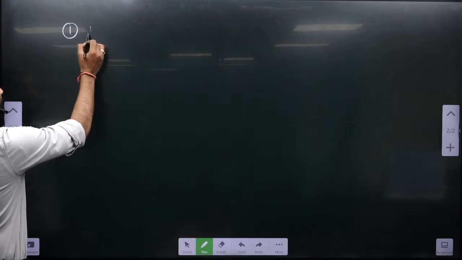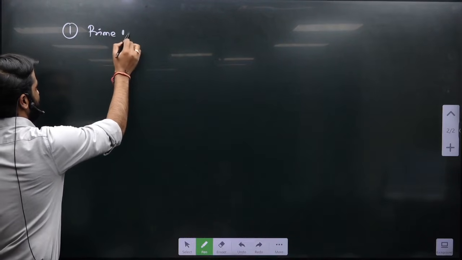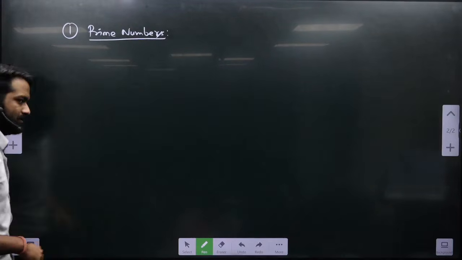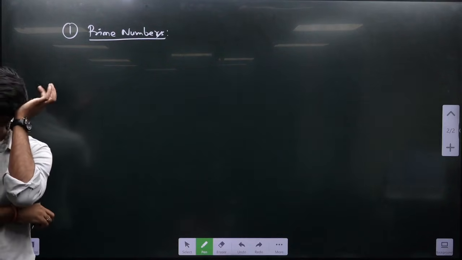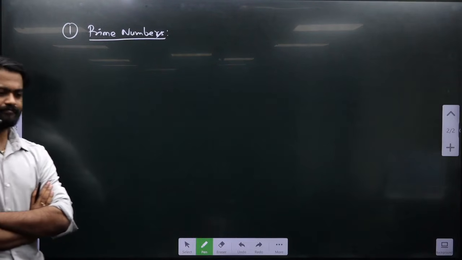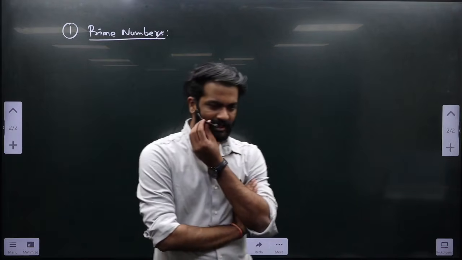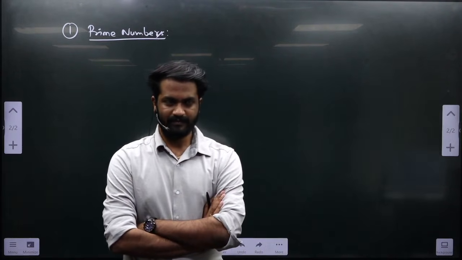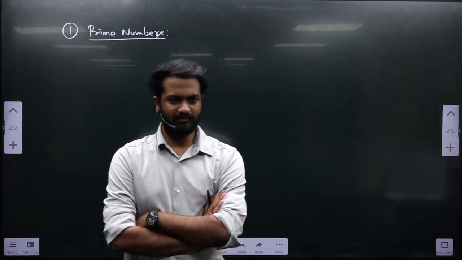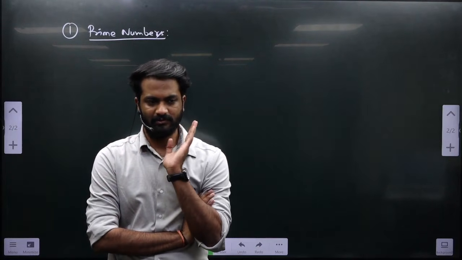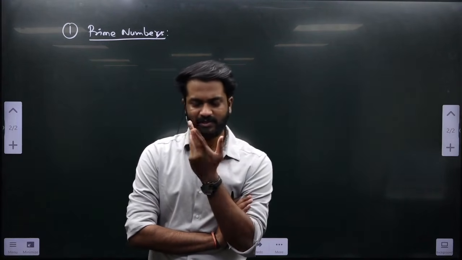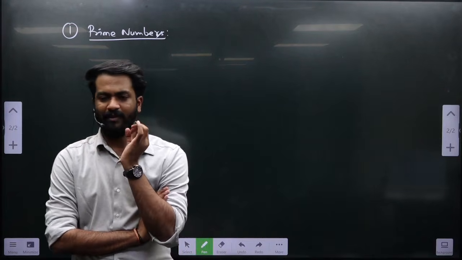Give a heading: prime numbers. I explained to you in my last class about the prime numbers. What are the prime numbers? Those who are in the very first class, don't worry, you will understand. The batch generally starts from this class also. So even if you have missed the last class of SCF LCM, it's fine. What do we mean by prime numbers?